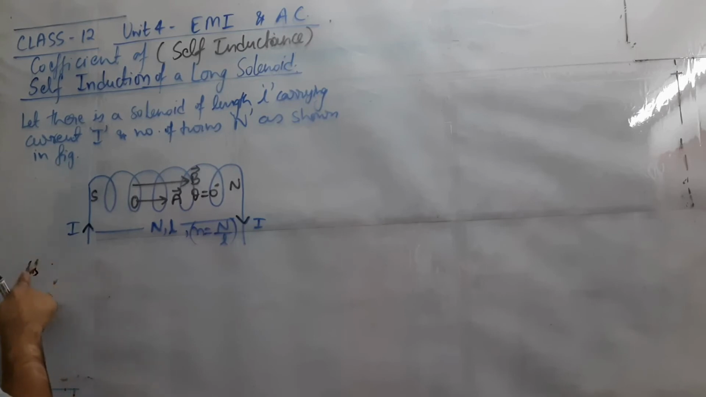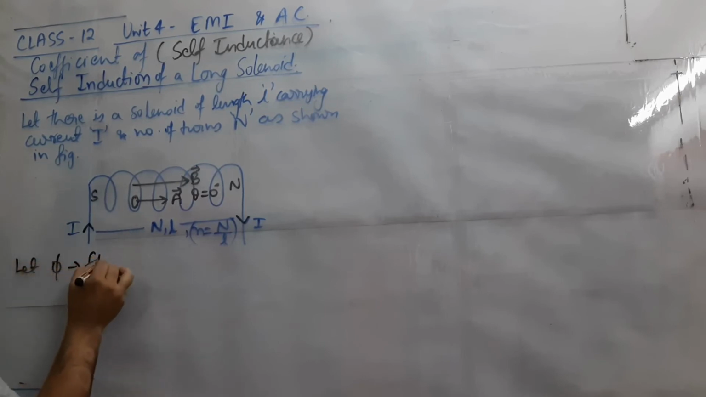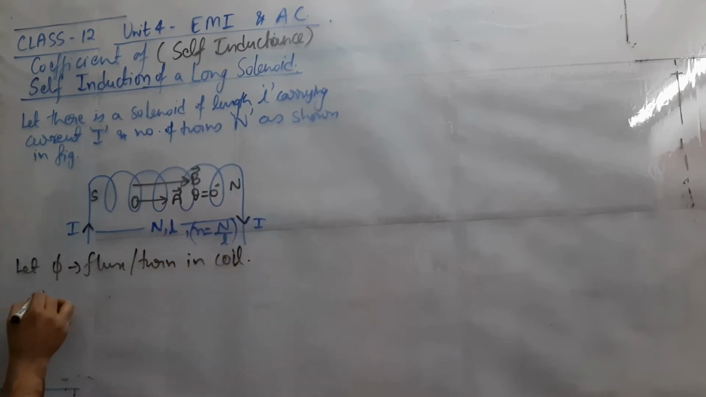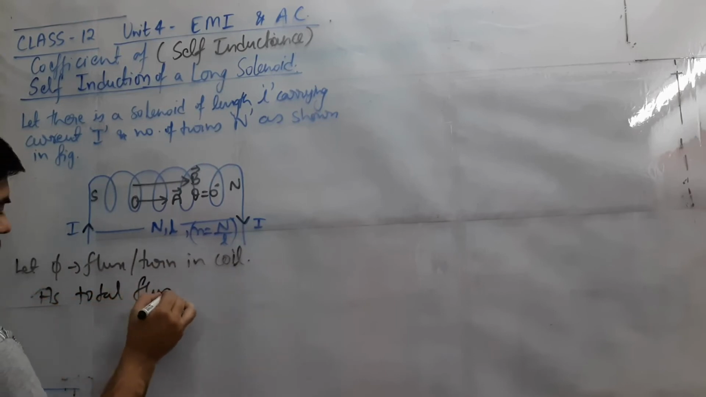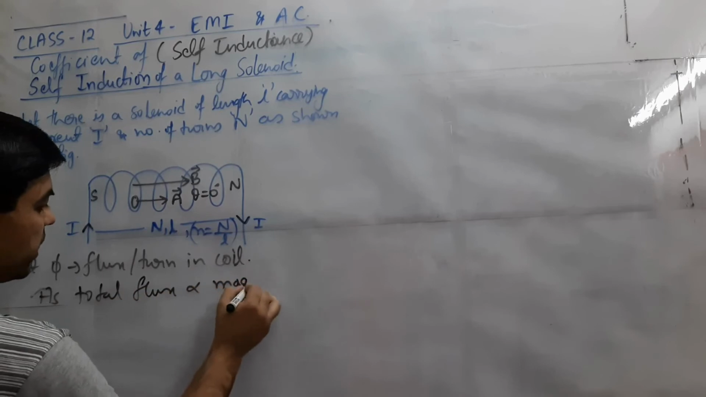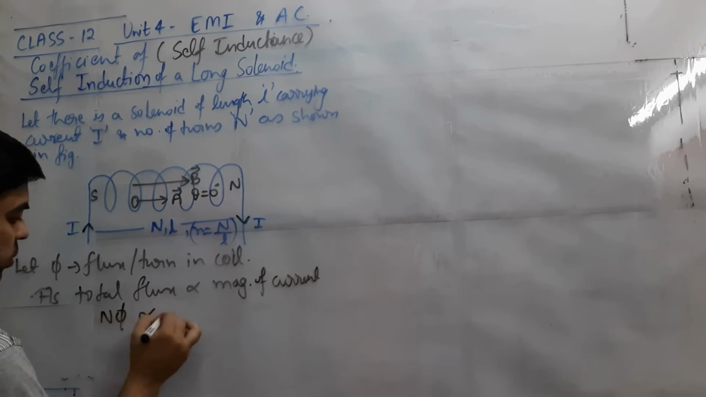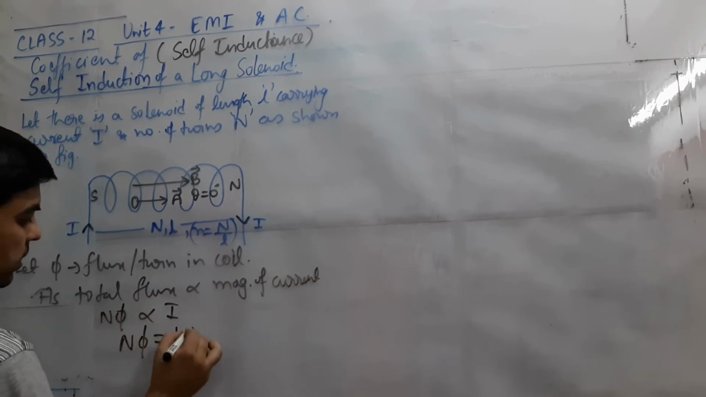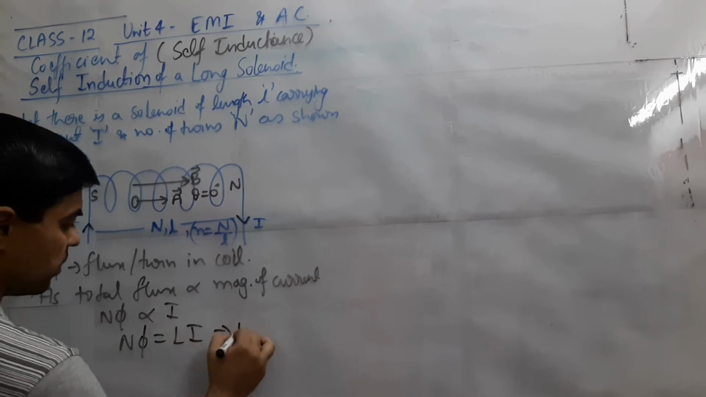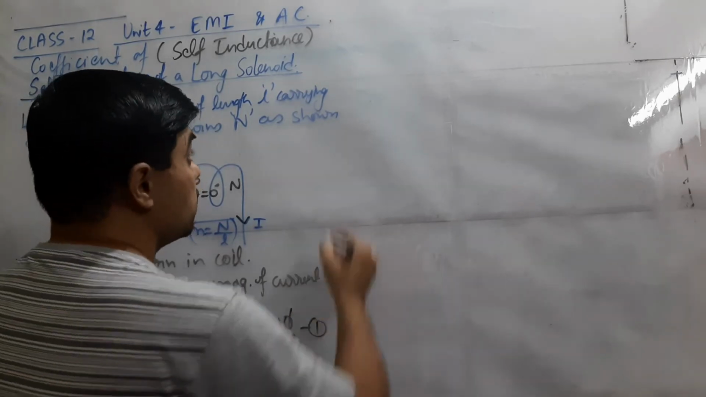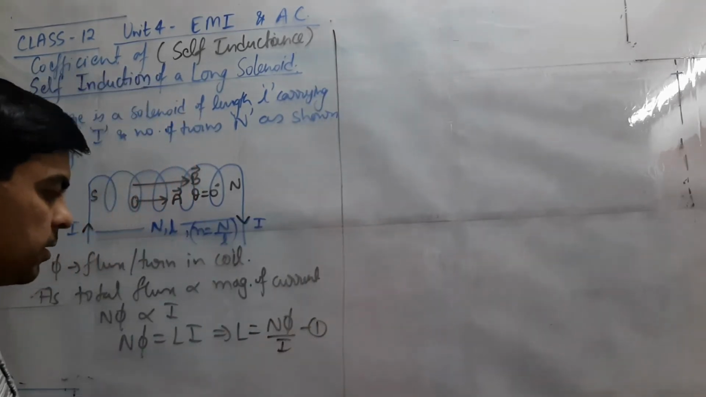Let phi be the flux per turn in the coil. Total magnetic flux is proportional to the magnitude of current, so total flux N phi is proportional to I, or N phi equals L I. This relation we can use directly, which means L is N phi by I, and this is the first equation. So now let's see the value of phi here.